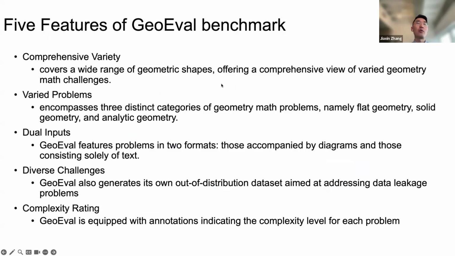There are 5 features when we create the GeoEval benchmark. The first one is comprehensive variety, which means we want the benchmark to cover a wide range of geometric shapes and incorporate various problem types. So we not only focus on flat geometry, but also solid geometry and analytic geometry. We also consider dual inputs: some problems in our benchmark contain only a text problem statement, but some are accompanied by diagrams and the problem statement.